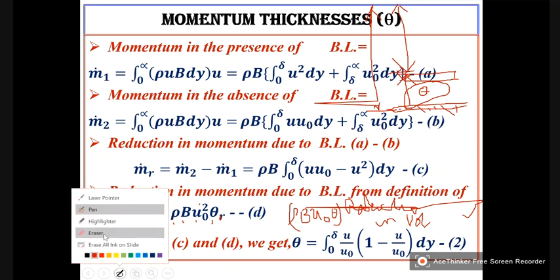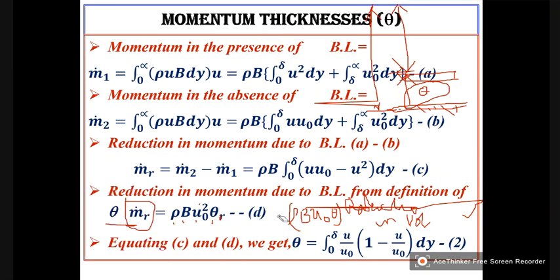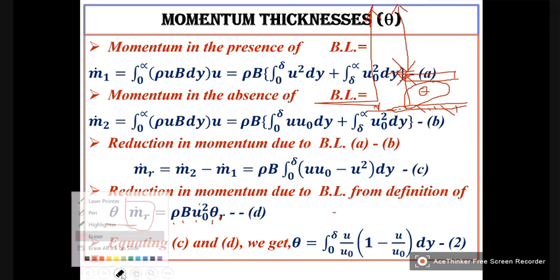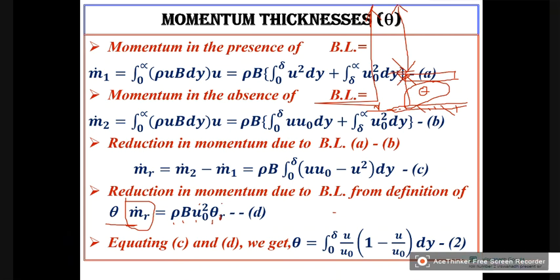When that is multiplied by u naught, I will be getting the reduced momentum. So this is the reduced momentum. Now you equate this to this.